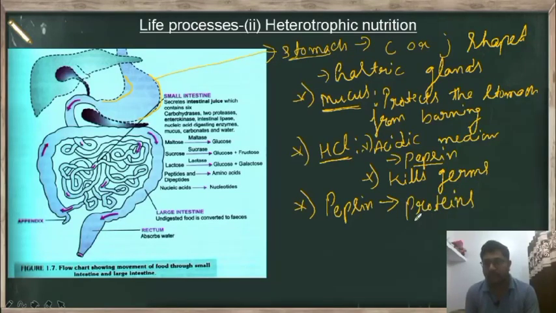Now what are the major secretions of gastric gland which are present in stomach? They secrete mucus which protects the inner lining of the stomach from burning, from HCl, and then the second secretion is HCl, that is hydrochloric acid, which gives acidic medium to pepsin and also kills germs, and the third secretion is pepsin which breaks the proteins.